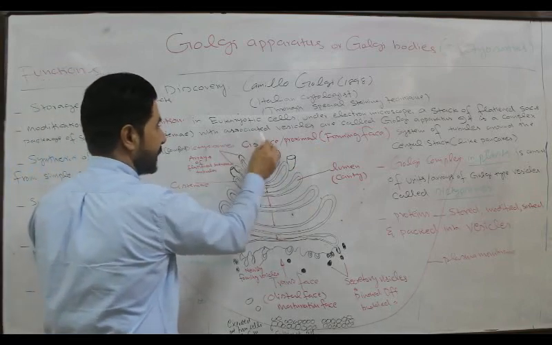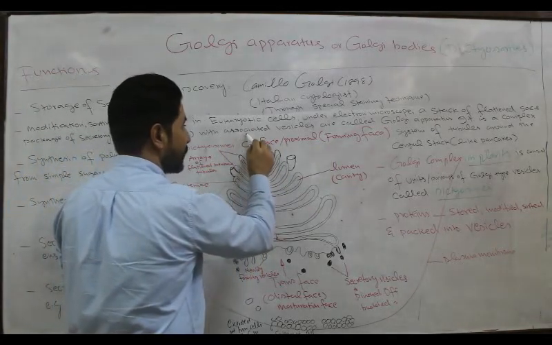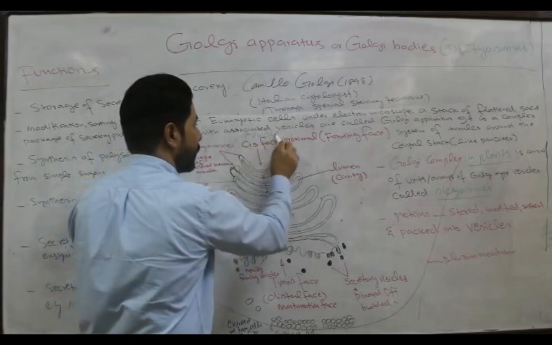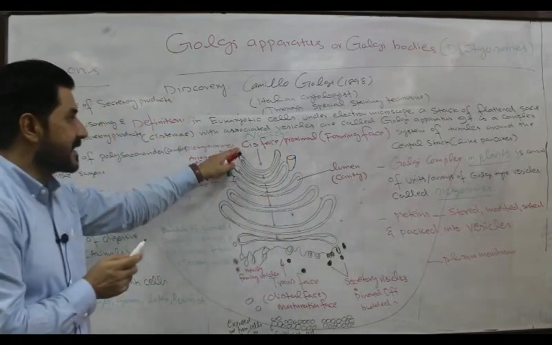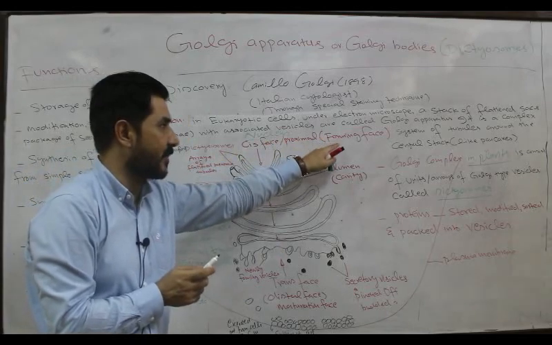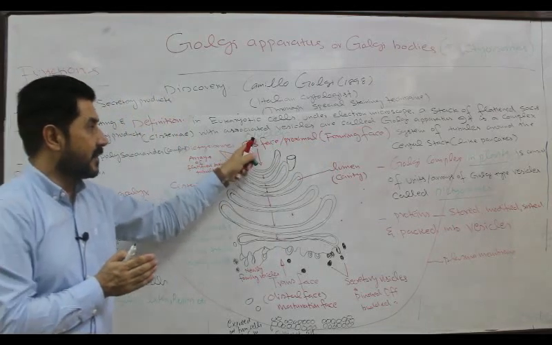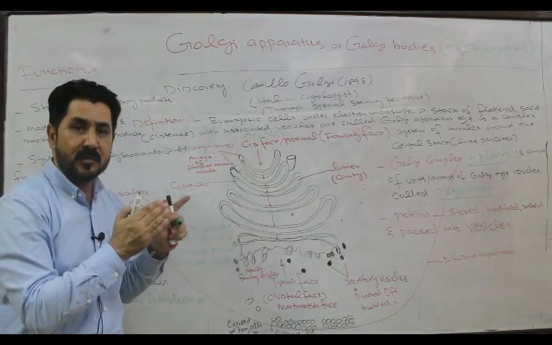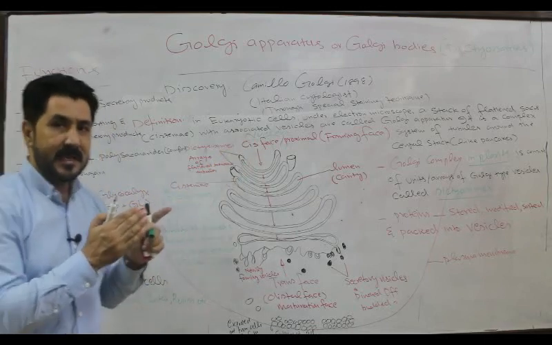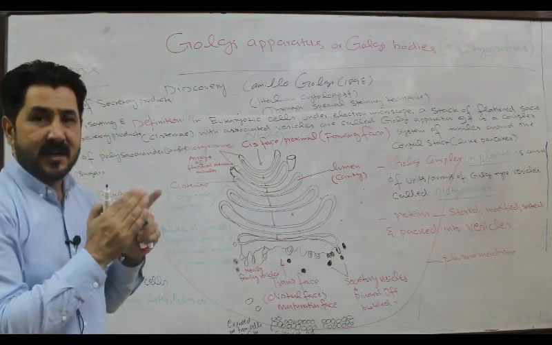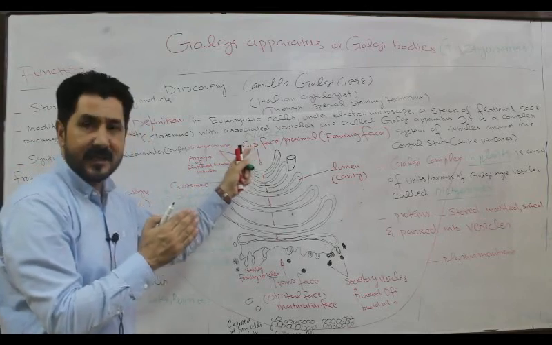Consider that the nucleus is present here. So this face of the dictyosomes or central stack will be towards the nucleus. That is why it is called the cis face, proximal face or forming face, because the material will come from the nucleus, passing through the nuclear membrane pores and reach the endoplasmic reticulum, because the closest cell organelle to the nucleus, attached with the nuclear membrane, is the endoplasmic reticulum.